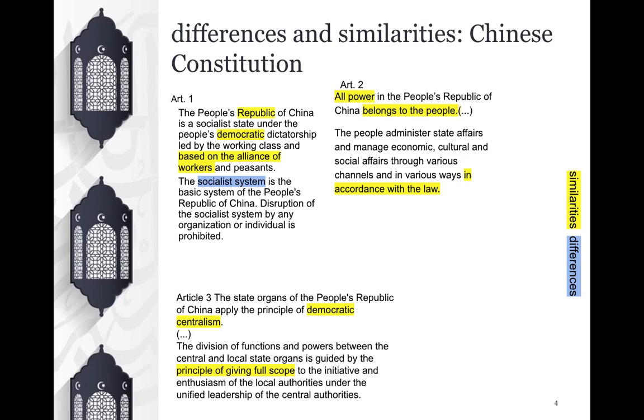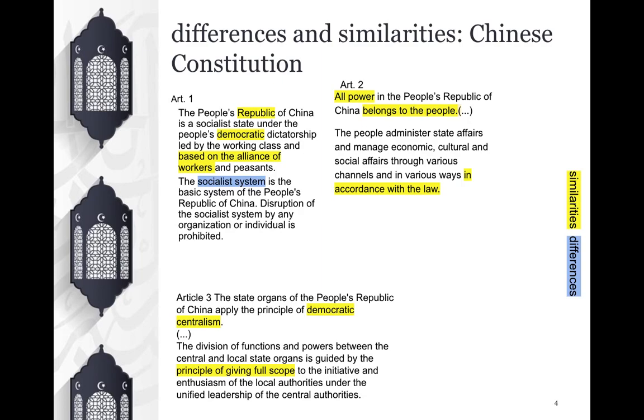After that, while the second article of the Italian constitution is about the rights of people, the Chinese constitution states the sovereignty of people and how people can exercise this power, which in the Italian constitution was written in the first article. At last, in the third article, the Chinese constitution explains how the Congress works and says that the local authorities are given the freedom to control. If we remember, the fact that Italy recognizes local authorities is written in Article 5, while the third article is about equality between people.